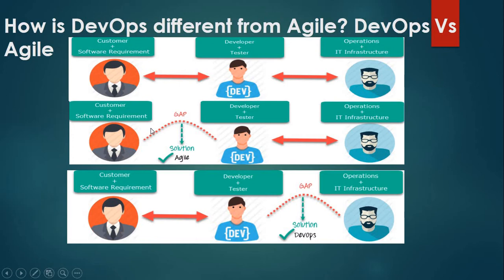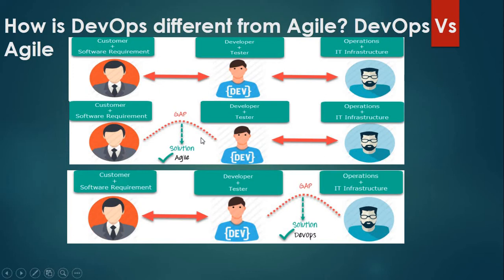So here you can see customer plus software requirement, developer plus tester, and operation plus IT infrastructure. Here we can see the gap between an ordinary system and DevOps. So we will merge developer and operator together into DevOps.